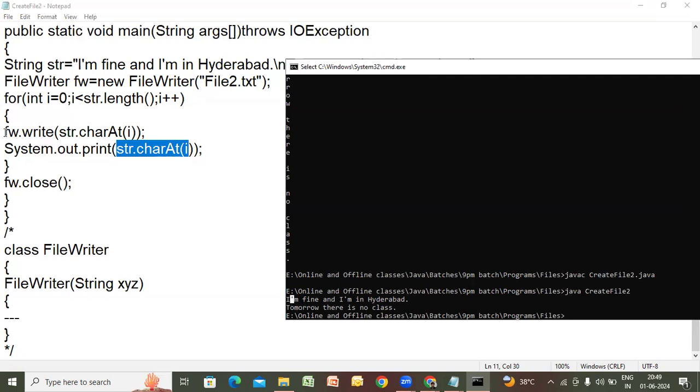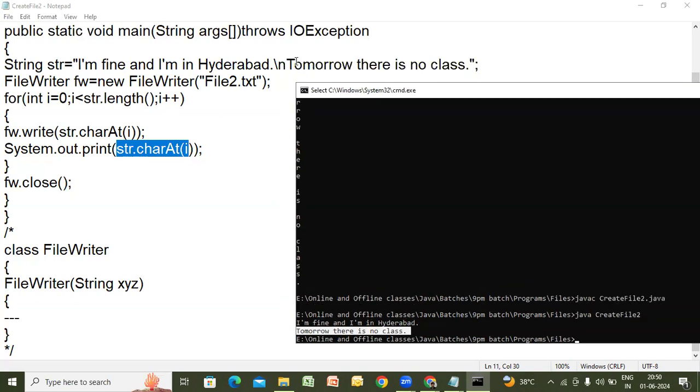That is written onto the file, file2.txt, and the same thing is displayed on the screen because you gave System.out. Like that, all the iterations take place. Why did you get the next line? Because in the string I have taken \n. It takes you to the next line from there onwards.